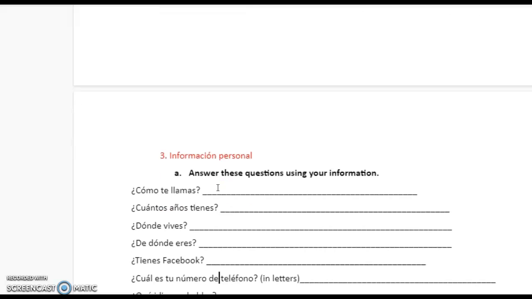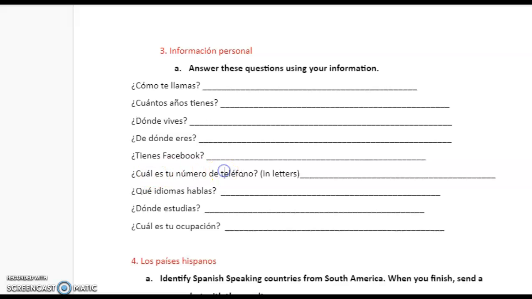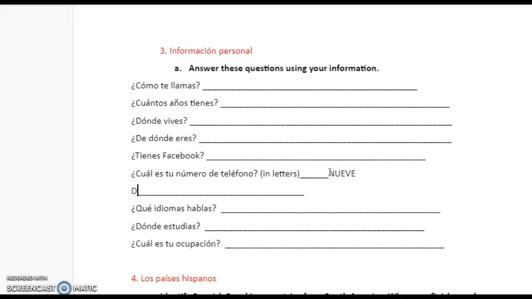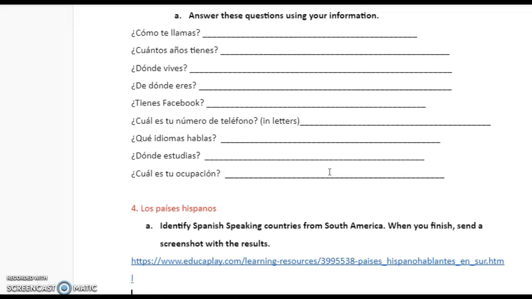Now let's go to the third part, información personal. Here I want you to write complete answers. Your information. For example, ¿cómo te llamas? Me llamo María. Okay, something like that. With all of this. Here for your phone number, you can just make it up. And this one is in letters, for example. 9, 2, 1, guión, and the rest of the numbers, okay? In letters.